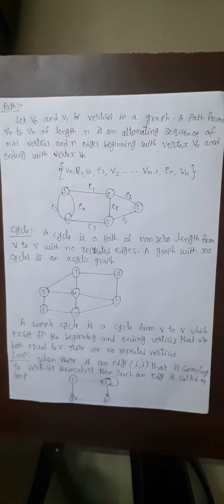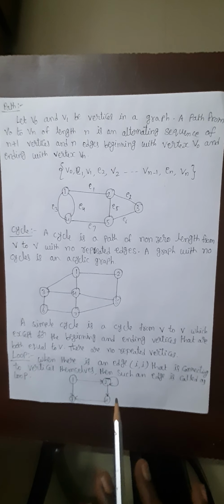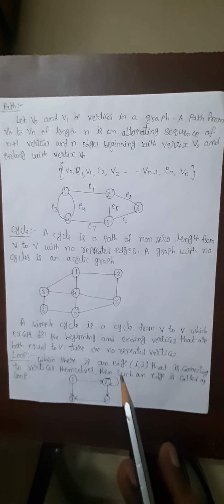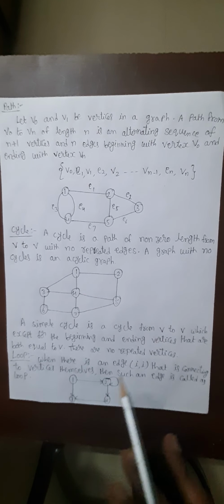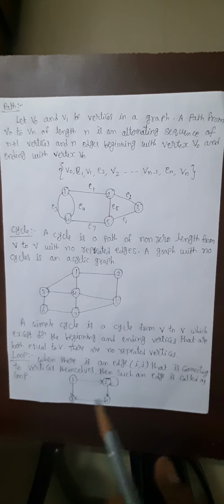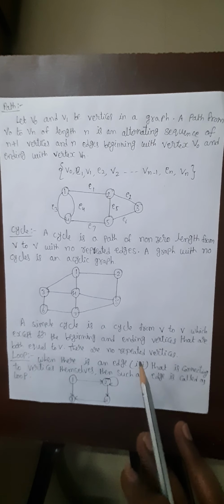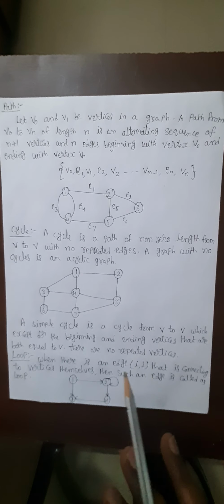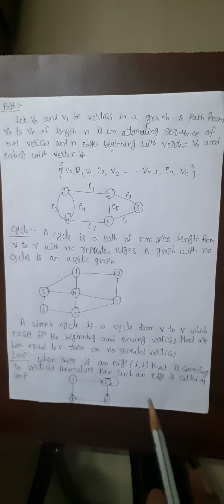And next one, what is meant by a cycle? A cycle is a path of non-zero length from V to V with no repeated edges, and a graph with no cycle is called an acyclic graph.